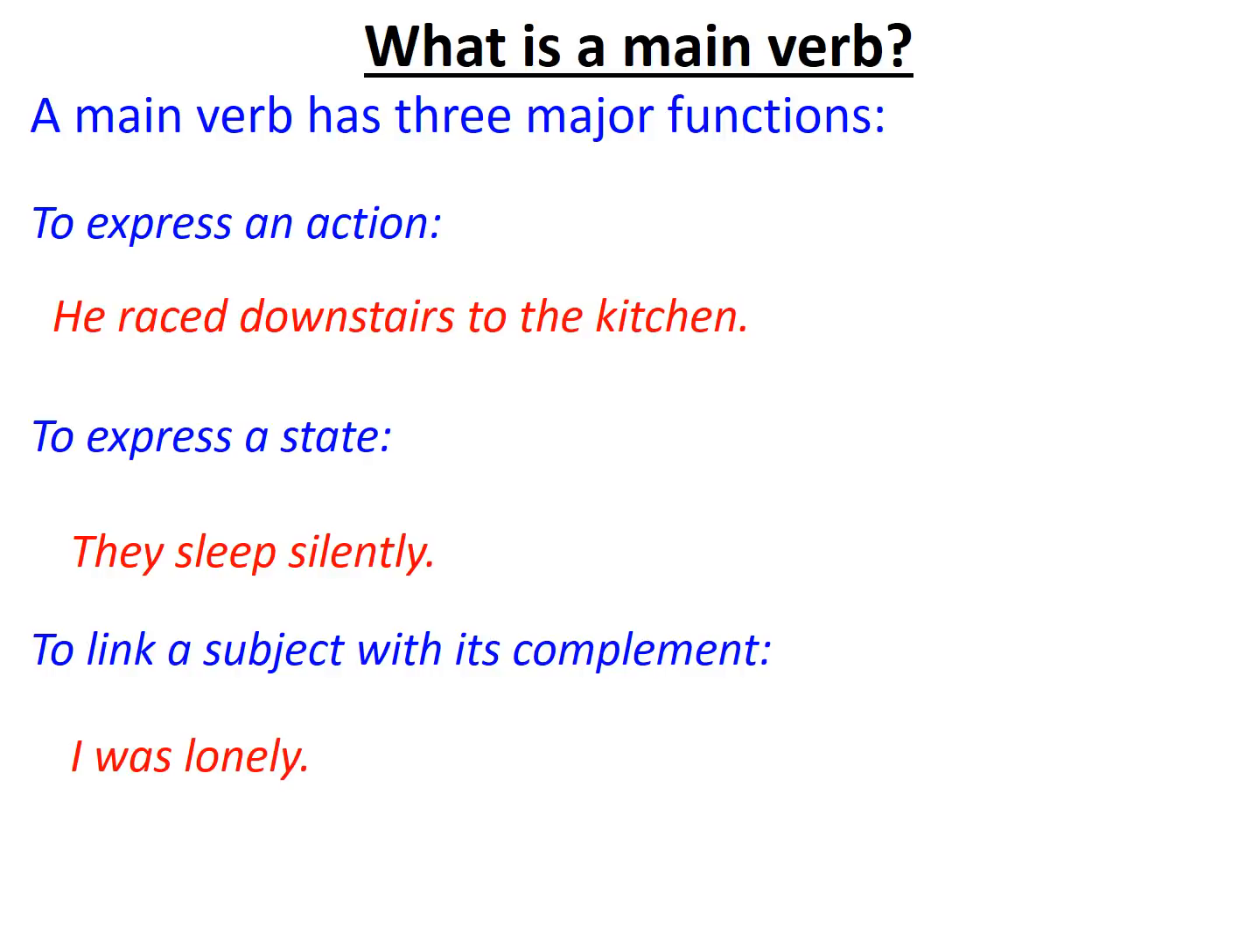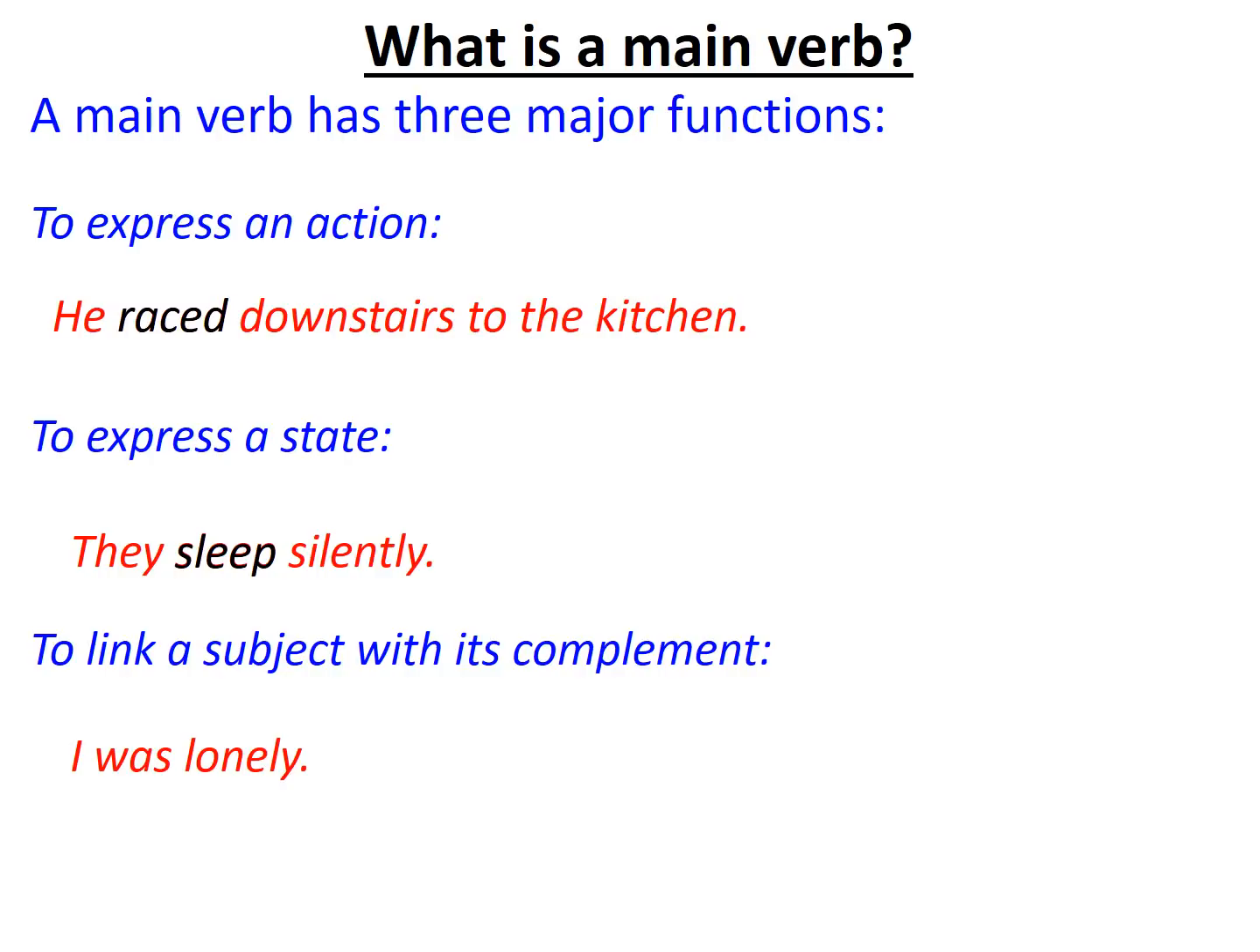The action verb in the sentence is he raced downstairs to the kitchen. It is the action he is completing to get to the kitchen. A state is a way you are. It's a form of being. So for example, being asleep, being awake, these are different states that the human body or different animals or living creatures are in. So they sleep silently. That is the main verb to express the state.